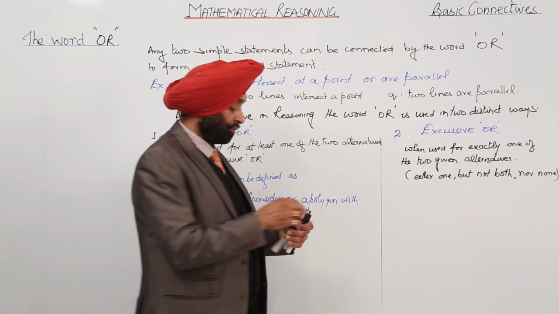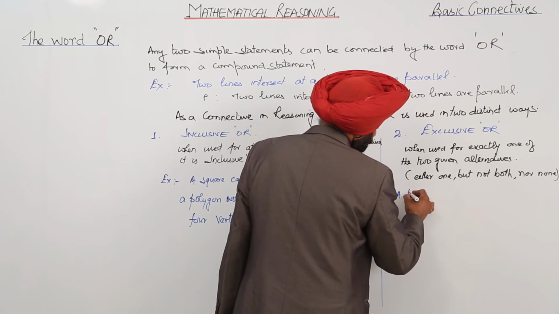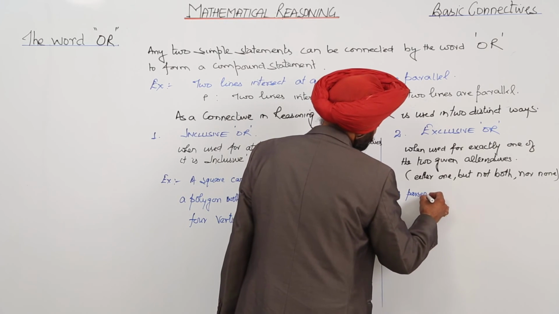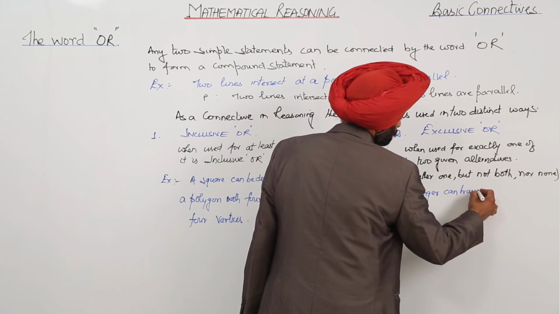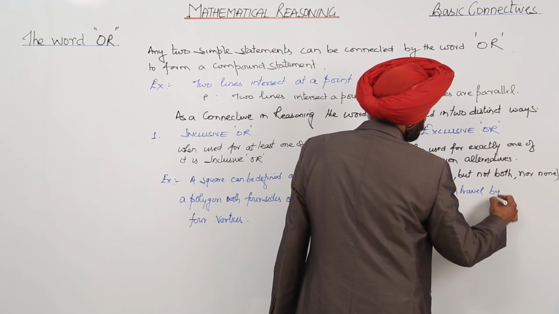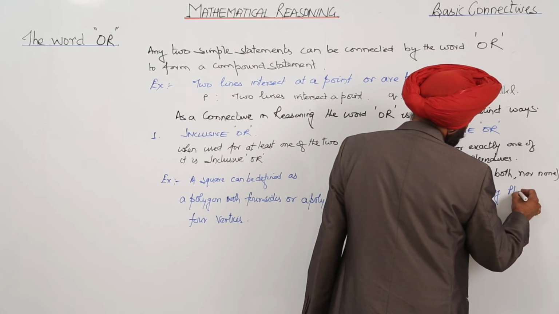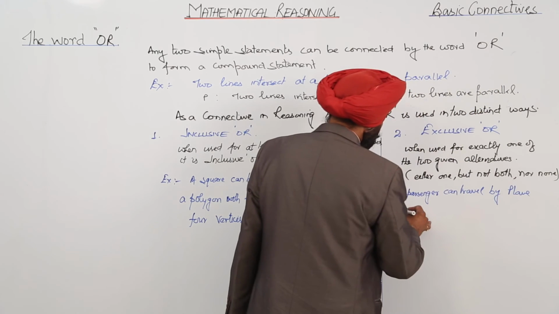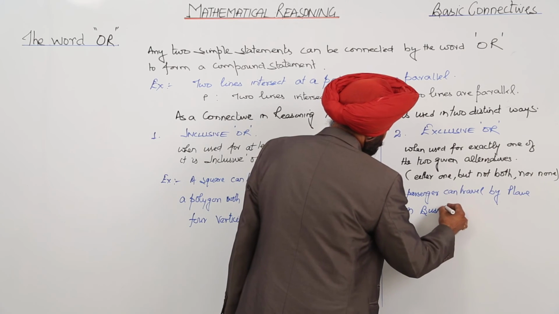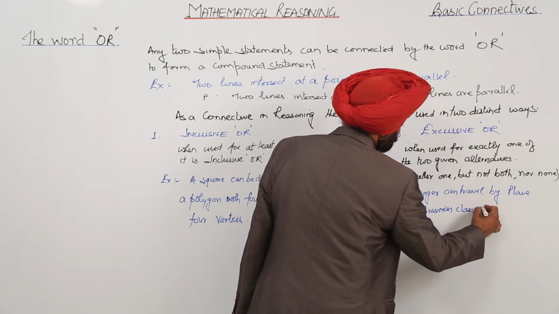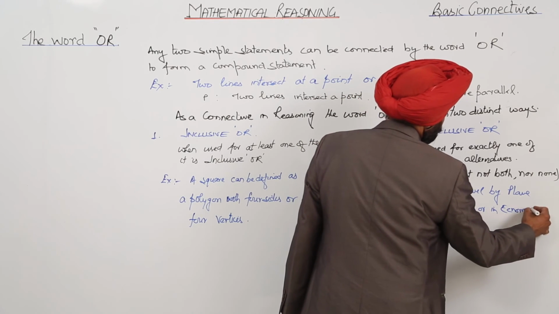Now for example, a passenger can travel by plane in business class or in economy class.